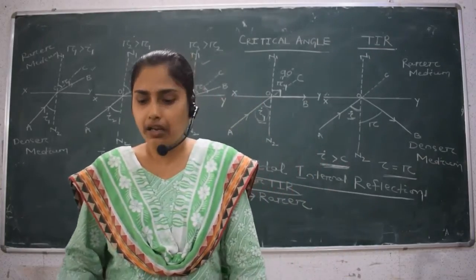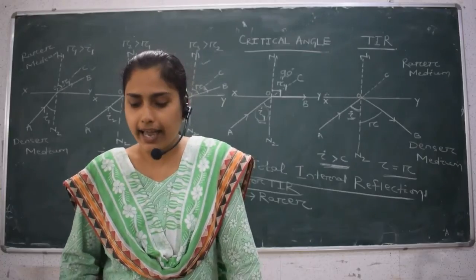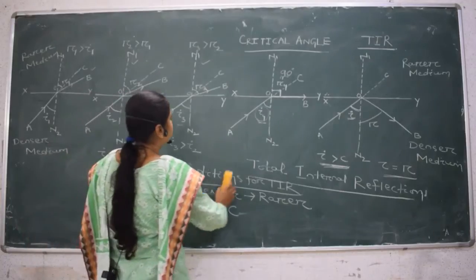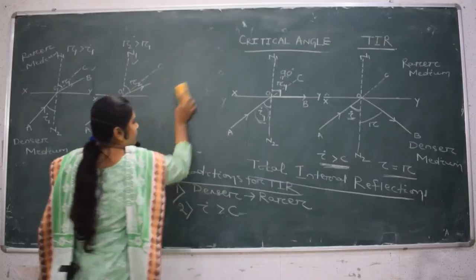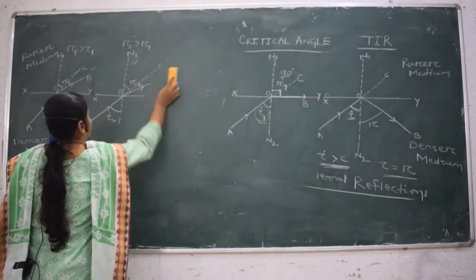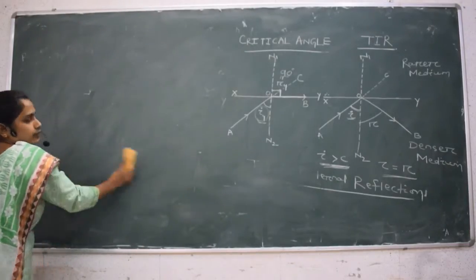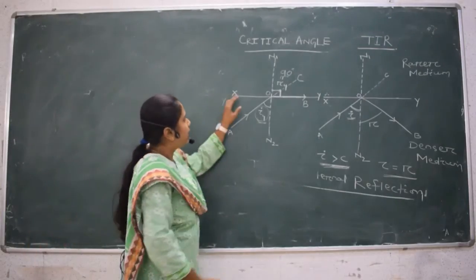Now let us see what is the relation between refractive index and critical angle. Look at the diagram here.